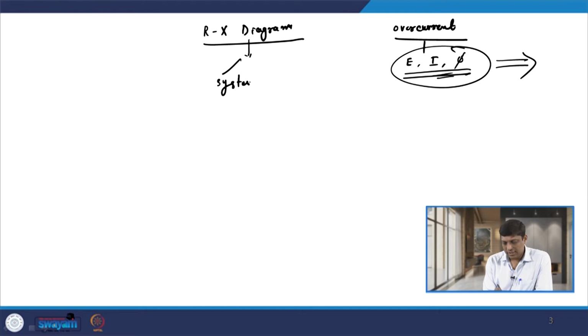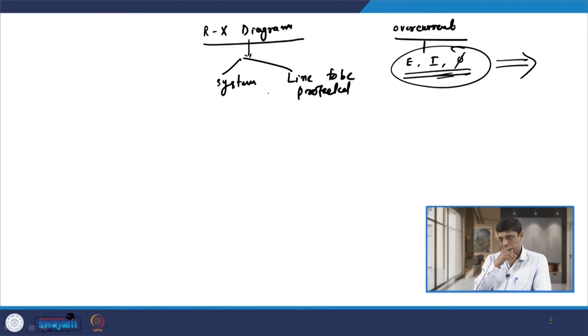So, if I want to represent the system as well as the line to be protected on the same plane, then we have to use the RX diagram. Basically it measures the real part and imaginary part of impedance, also known as Z and angle theta.